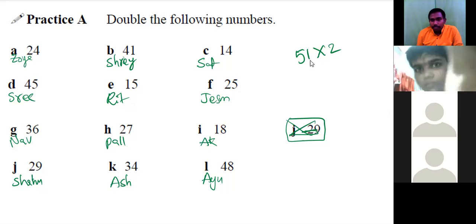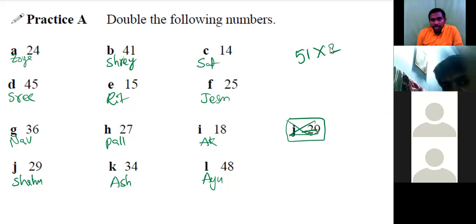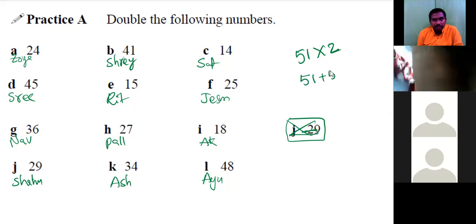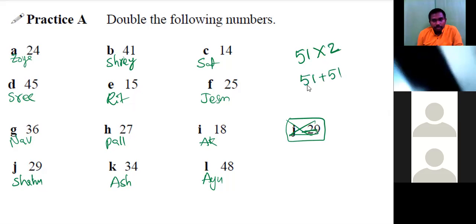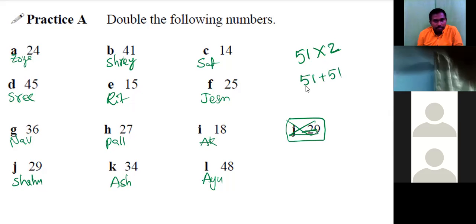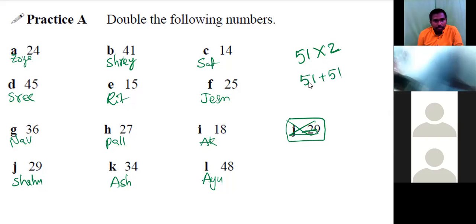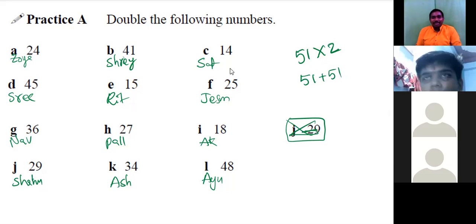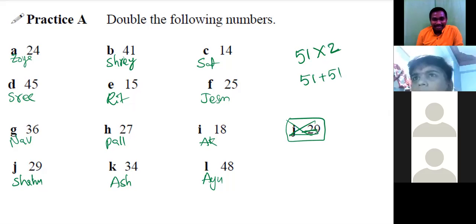Okay, see. Ritvik, see here. 50, instead of multiplying by 2, simply we are adding. Sir, can you take 51 into 51? Sir, 51 square. I didn't have any doubt, sir. Because one was empty, I thought you would explain one. That's why I put it in chat. Okay, because sufficient persons are there.